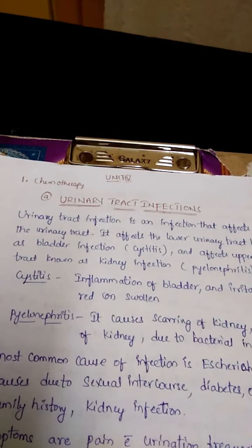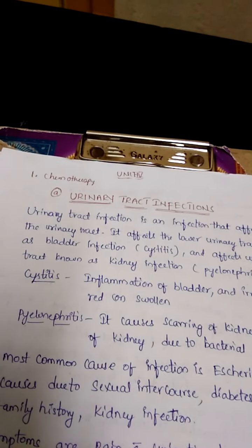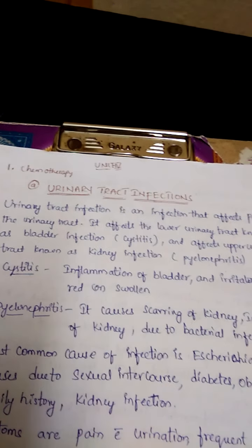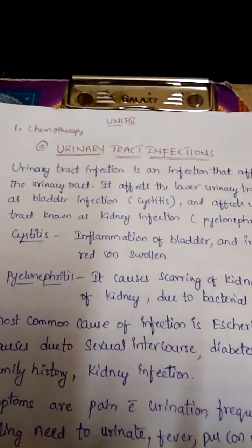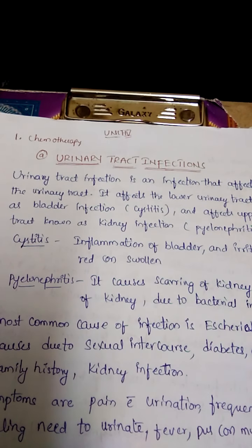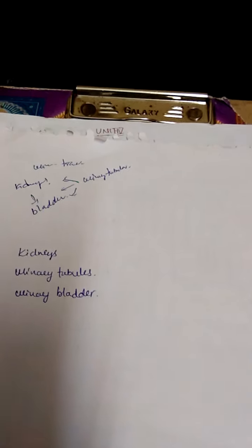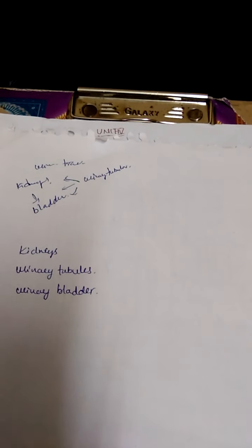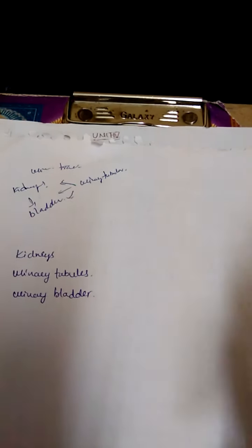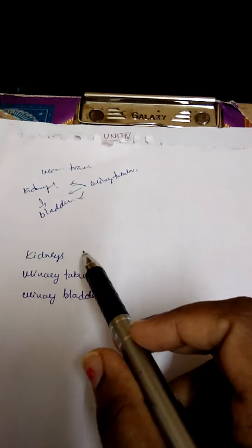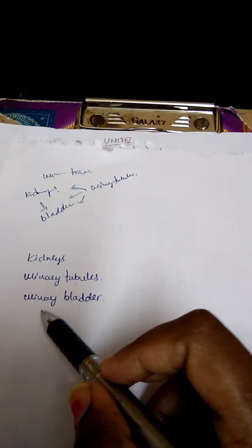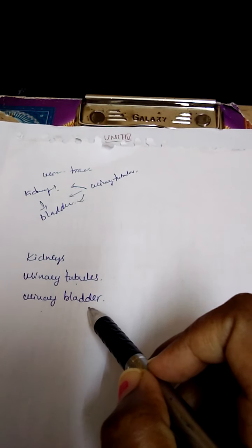So good morning everybody. Today I am discussing unit 4, that is the chemotherapy of urinary tract infections. Mainly in these urinary tract infections, the urinary tract may be infected due to various microorganisms or various causative agents. Urinary tract infections are mainly seen either in the kidneys region, or in the urinary tubules region, or at the urinary bladder region.